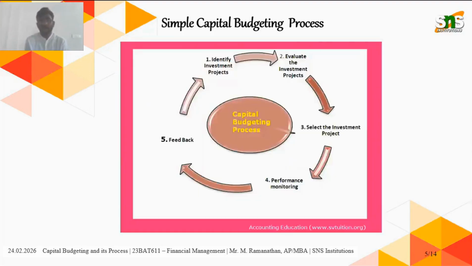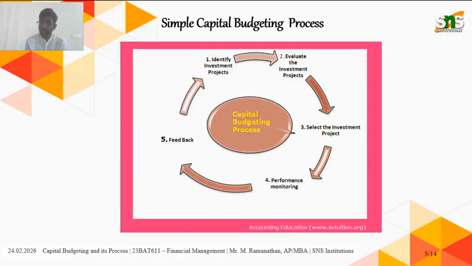So this is the simplest capital budgeting process. First is identifying the potential projects, and evaluating the investment projects based on risk, applying the techniques, and looking into the entire thing.